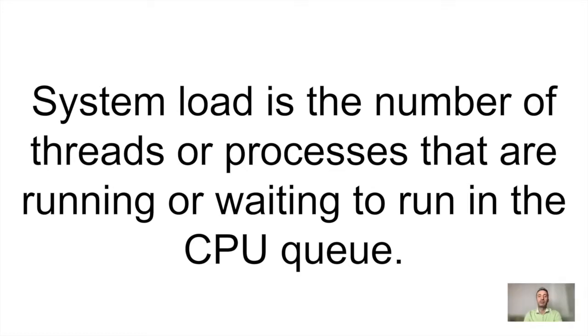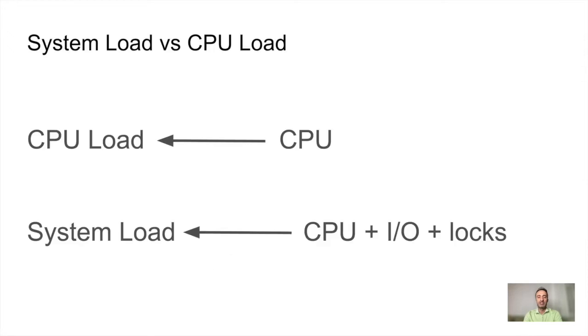System load is the number of threads or processes that are running or waiting to run in the CPU queue. Be careful, system load is not CPU load. Most candidates at interviews correlate the system load only with CPU usage, which is not correct on Linux. Linux system load takes CPU, I/O, and some uninterruptible locks into account. But other Unixes use CPU load, which only takes CPU into account.